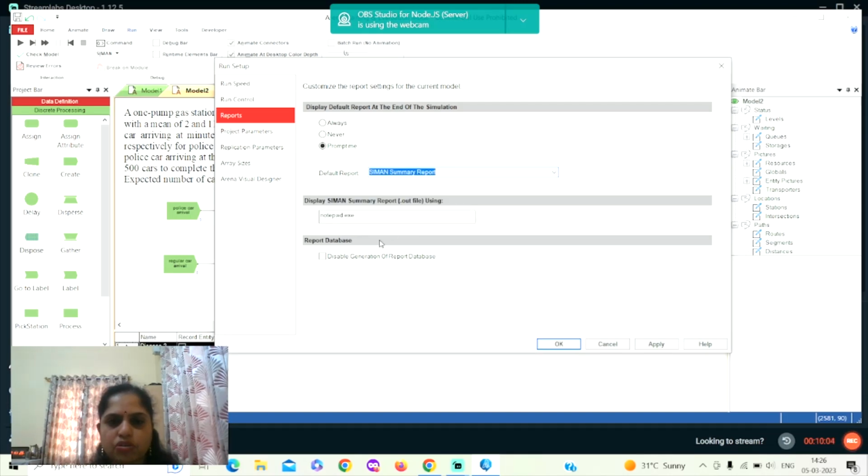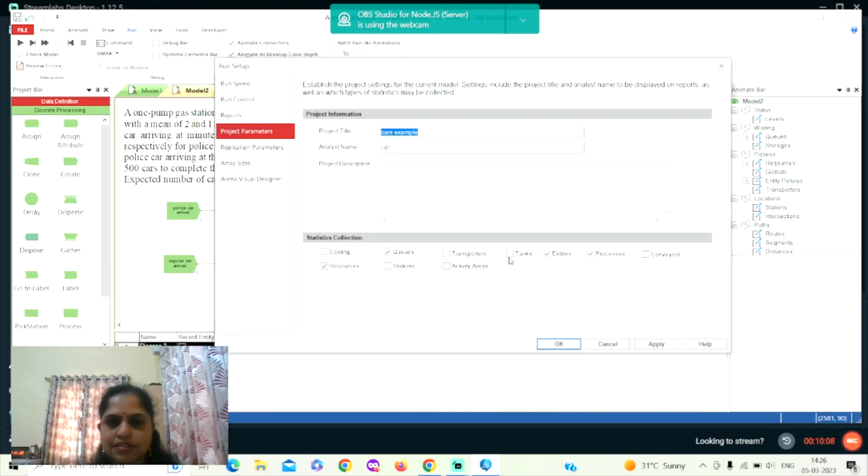So summary report, notepad.exe. Similarly, project parameters. This is what statistics we want to collect. I'll also enable the processes, entities, queues, resources. Anything you want to change, you can change here. Analyst name, we can give our names here.